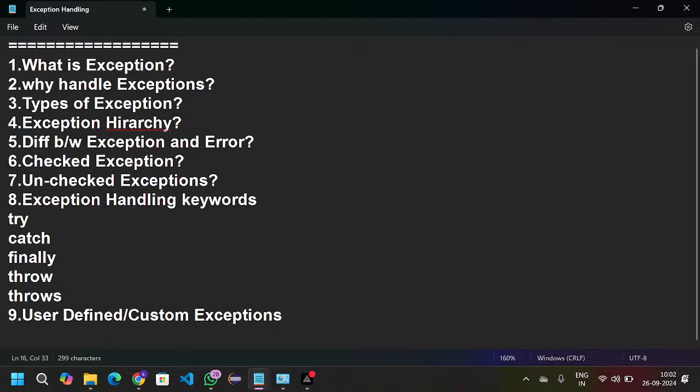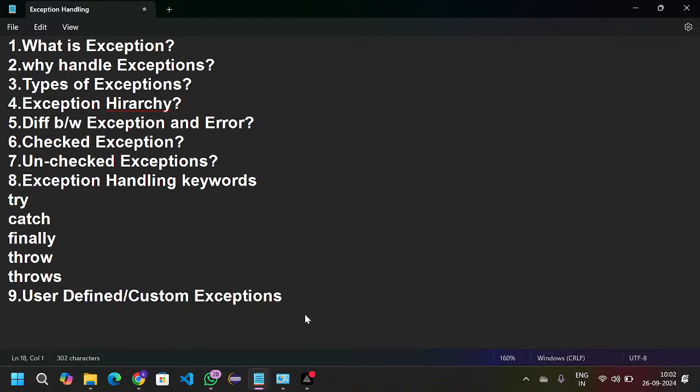This is our agenda. What is exception, why handle exceptions, types of exceptions. Next, exception hierarchy, difference between exception and error, what is checked exception, what is unchecked exception, and exception handling keywords: try, catch, finally, throw, throws. And lastly, we will discuss the user defined or custom exception.